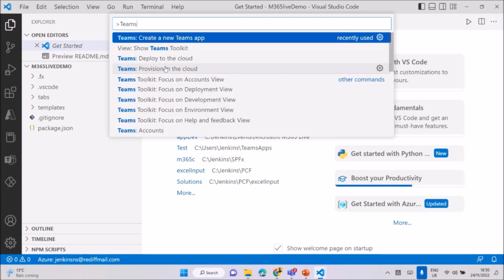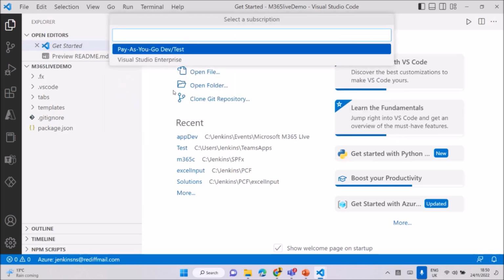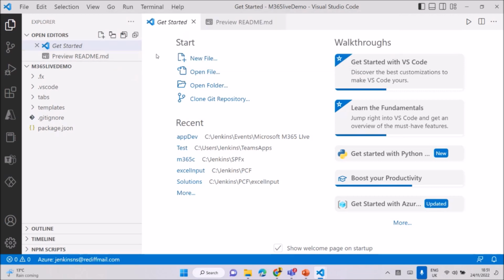Just click, we have some 10 minutes, right? I'll show the provisioning part. Out of the box we can also do it with ngrok, debug it and deploy. I'll show you the final deployment. Just click provisioning. Here we have a subscription. I'm already logged into my Azure here, that's the reason it's showing immediately. I have two types of subscription. I use the Visual Studio Enterprise.